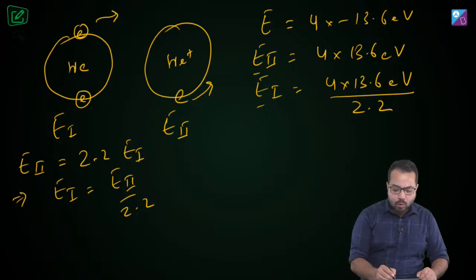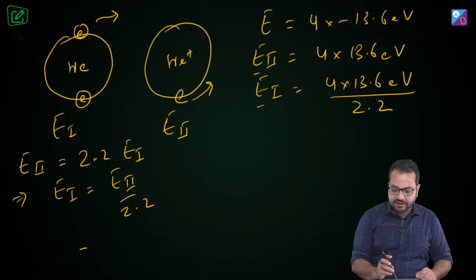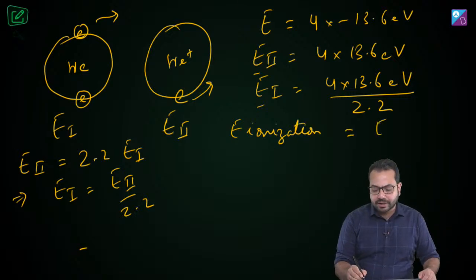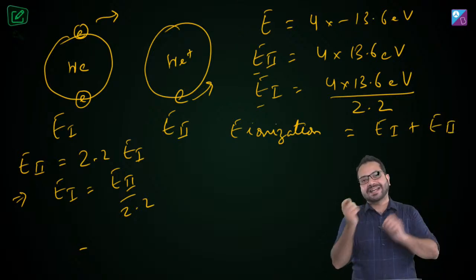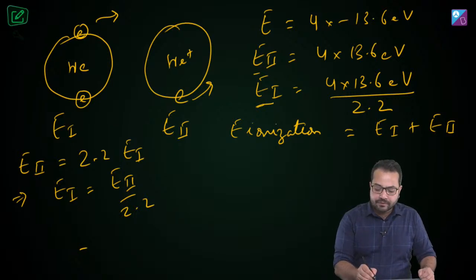And what will be the total ionization energy? I'm going to write it over here. The total ionization energy is going to be very simple. It's going to be E1 plus E2. So we take the first electron out, E1 energy is supplied. We take the second electron out, we supply E2 amount of energy. So I found E1, I found E2.